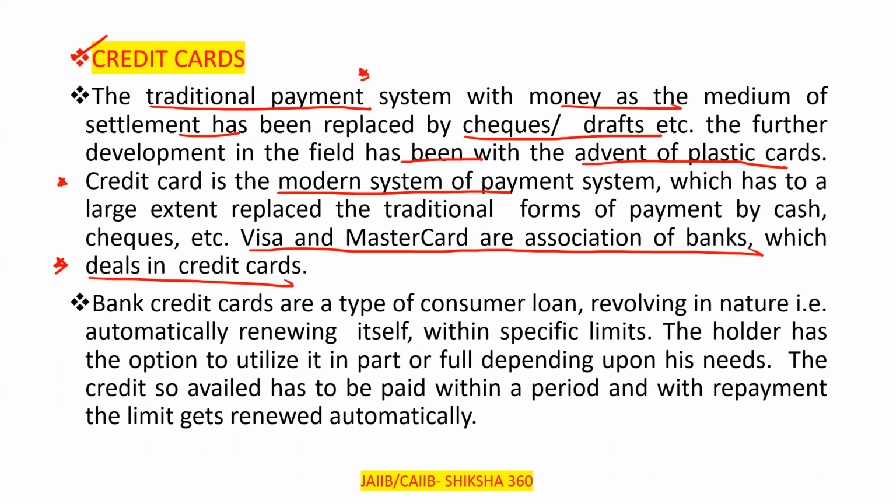Now the rupee cards also play an important role in the case of credit cards. Earlier, the rupee card was seen only as a debit card, but presently you also see the rupee card as a credit card, and you will see a lot of offers on the rupee credit card.